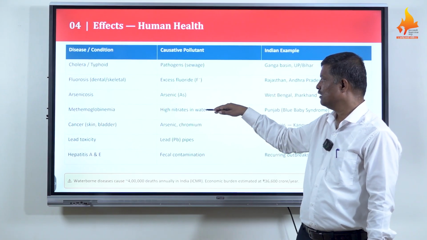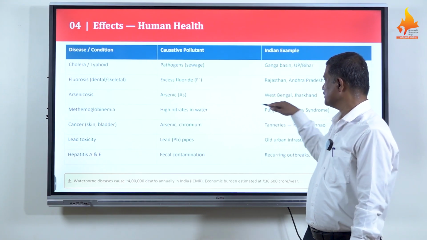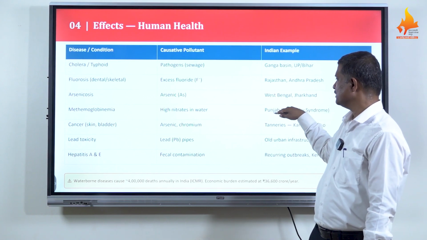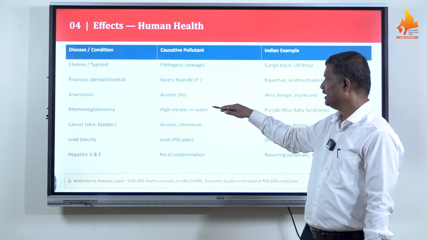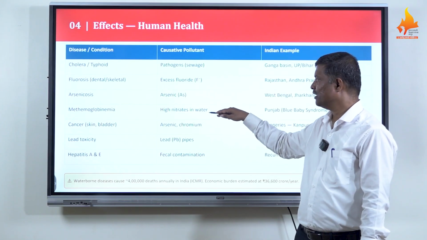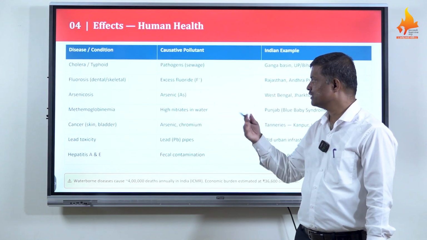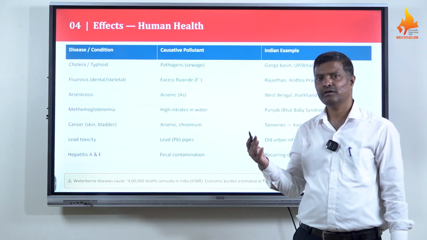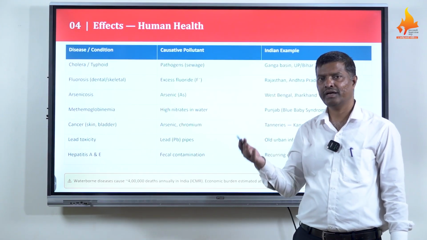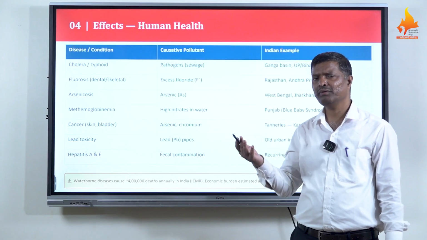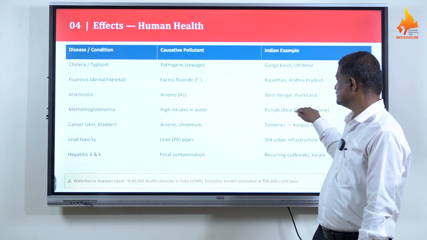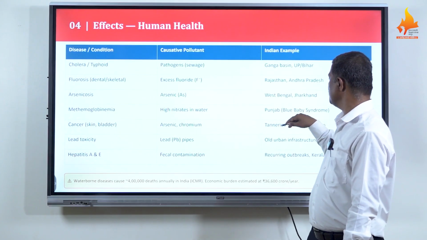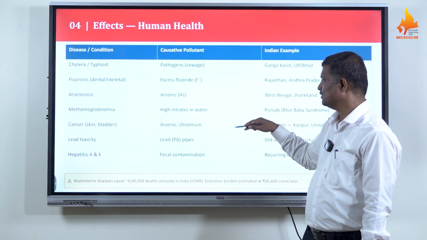Then methemoglobinemia. High nitrate in water causes blue baby syndrome in children, for example in Punjab, due to the excess of nitrates. You know that Punjab is a state where chemical fertilizers are heavily used. So nitrate mixes into water bodies, and it reaches the child and causes a heavy hazard to the baby, resulting in blue baby syndrome in young children.